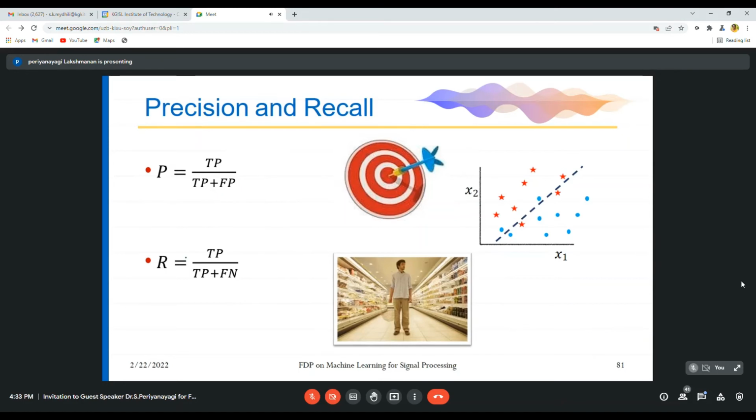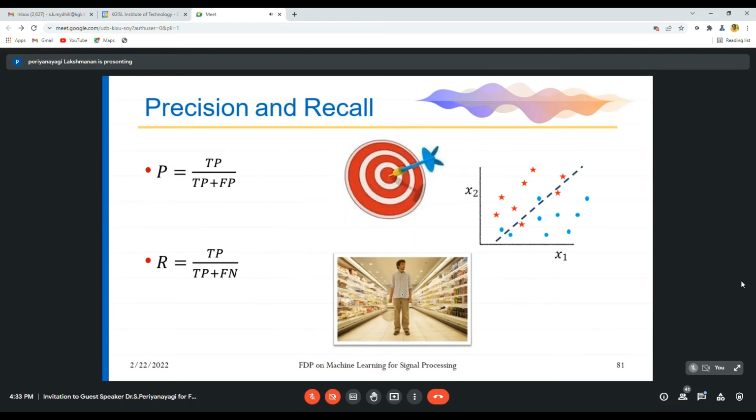Coming to recall, for example, consider a mother giving you a shopping list. Go to a shop and buy these groceries, and you leave the list at home itself. After going to the shop, you are recalling. She has given 10 items to be purchased in the list. You remember those 10 items, but you are able to recall only 5 items which she said are correct. That is a best example for recalling.